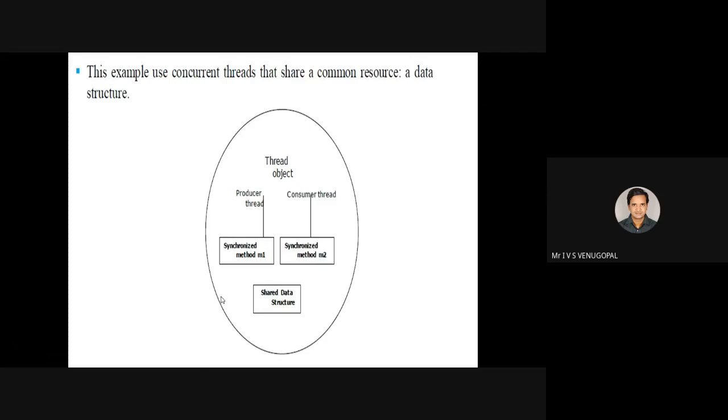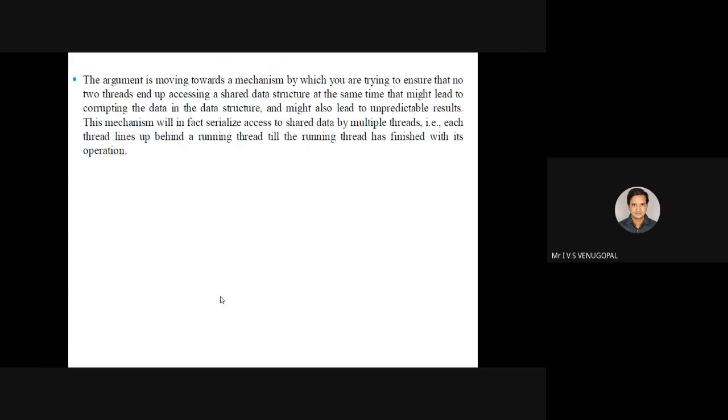So the shared data structure will be having a piece of code. That piece of code needs to be executed by only one thread. That piece of code is called a critical section. Always only one thread could be in the critical section. So the argument is we have to move towards a mechanism by which you ensure that no two threads end up accessing a shared data structure at the same time. That might lead to corrupting the data in the data structure.